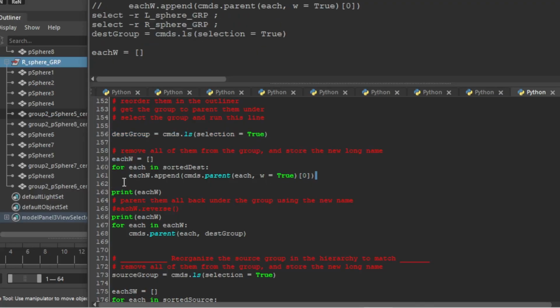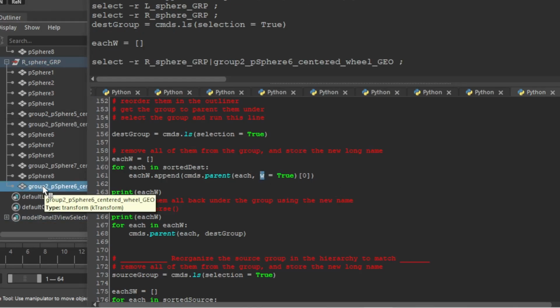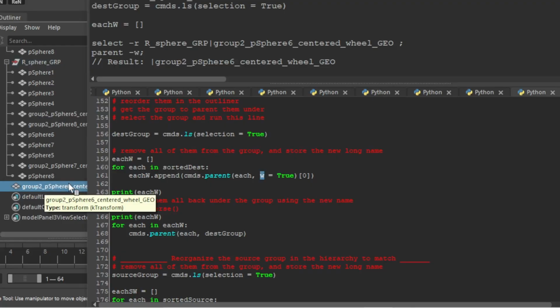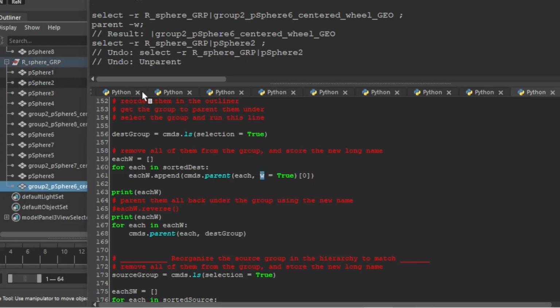Then we're going to iterate over this command here, which is using cmds.parent, the parent command, and we're parenting under world, which basically means we're doing what happens when you click on this and hit Shift P and it leaves the group. You can see parent -w. So that's parent to world space. So let's put that back in there, just undoing. And then if we do this, removing it from the group, it gives back the name in a list, which we don't want, so we index at 0 to get it out.